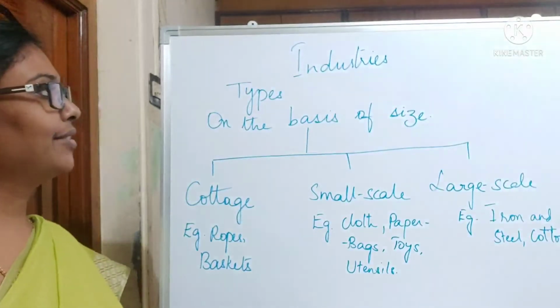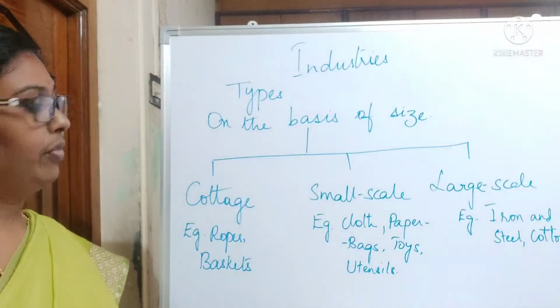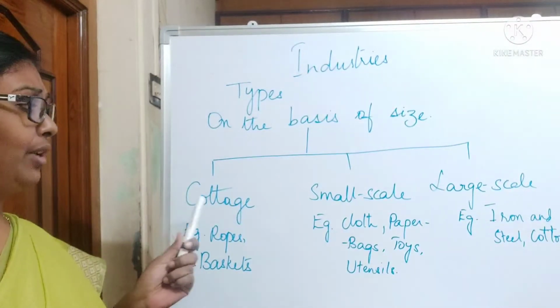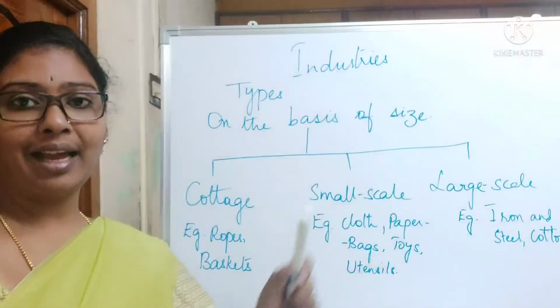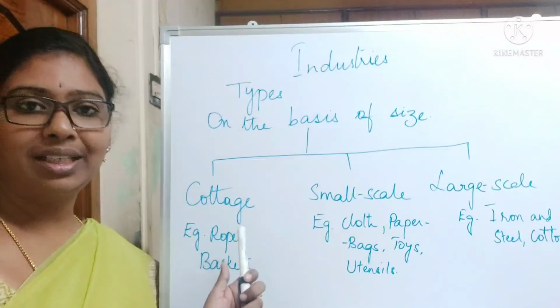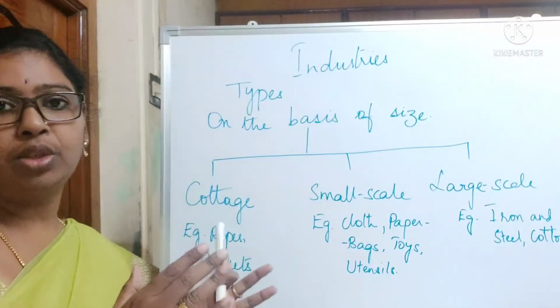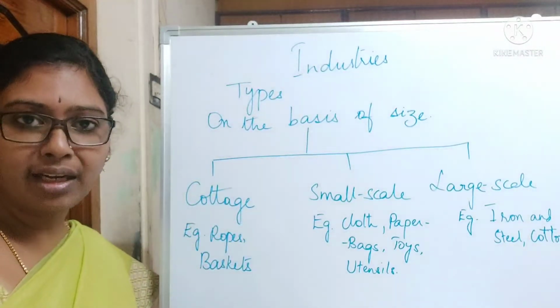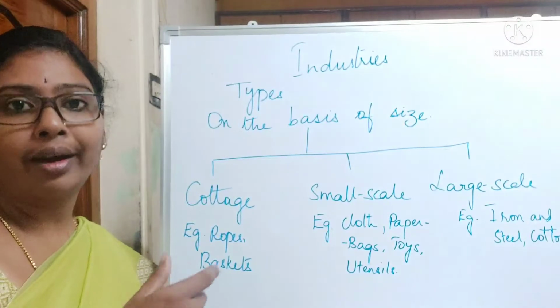Now let us classify the industries on the basis of their size. We have three types of industries on the basis of size: cottage, small scale and large scale industries. Coming to cottage industries, these are very small industries, and generally the family members only take up these industries. Take for example agarbatti making or handloom industries.